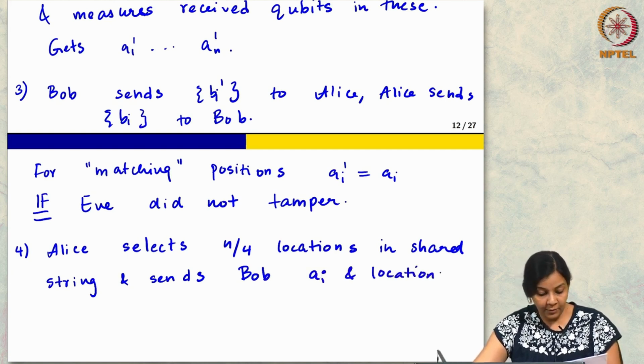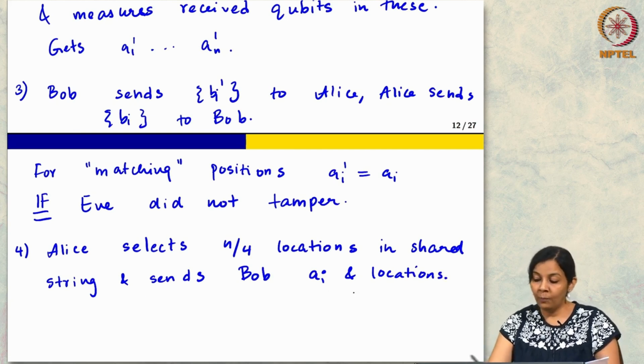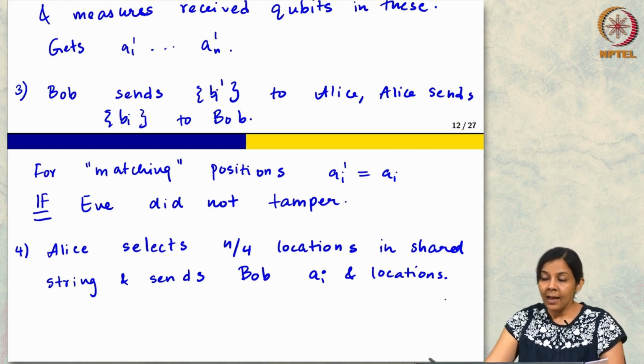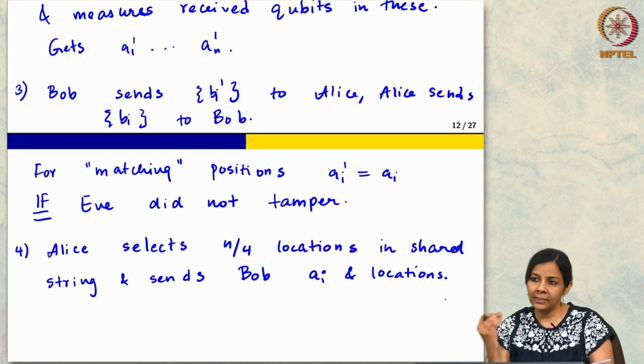So, for all these locations Bob will get what bits she had transmitted, and now Bob can verify that these are the same with high probability. We say with high probability because the channel itself could have caused some errors and so on.